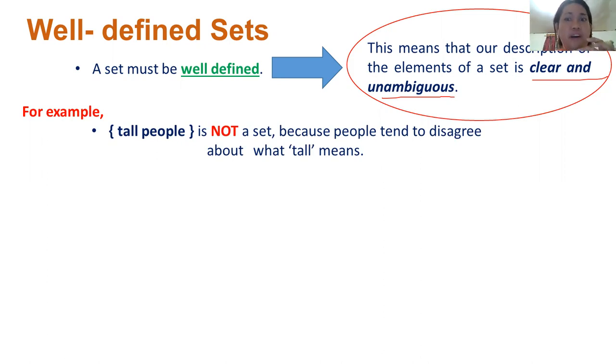Why is it not a well-defined set? It is a set, but it is not well-defined. I will make this clear. Please just add the words well-defined. It's not a well-defined set, but it is a set. Why not a well-defined set, sir? Because people tend to disagree about what tall means. There are a lot of tall people in the world, so you cannot collect them all. That's why it is not considered a well-defined set. Let's have another example.